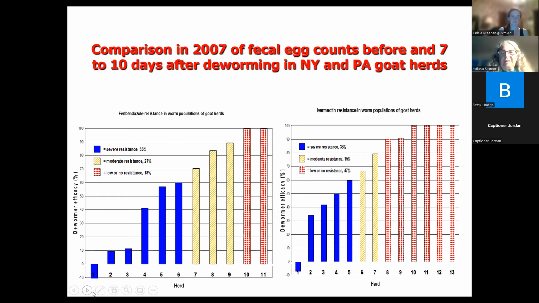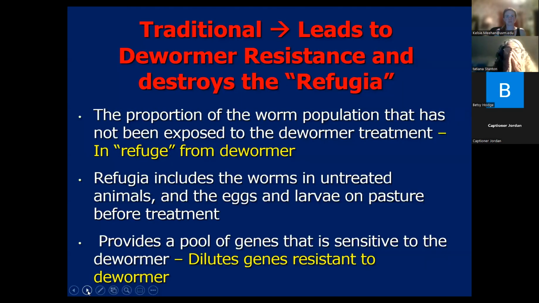Ivermectin fared a little better. There were 6 herds out of the 13 herds sampled where it was still highly effective. But again, there were 5 herds where it had severe resistance, where it did not kill very many of those adult worms when you compared the amount of egg laying that was going on 7 days after deworming versus right at deworming. And unfortunately, this herd here was my herd. So in my herd, ivermectin was candy. Okay. Next slide. So even in 2007, we had a pretty pronounced problem with dewormer resistance in New York and northern Pennsylvania.